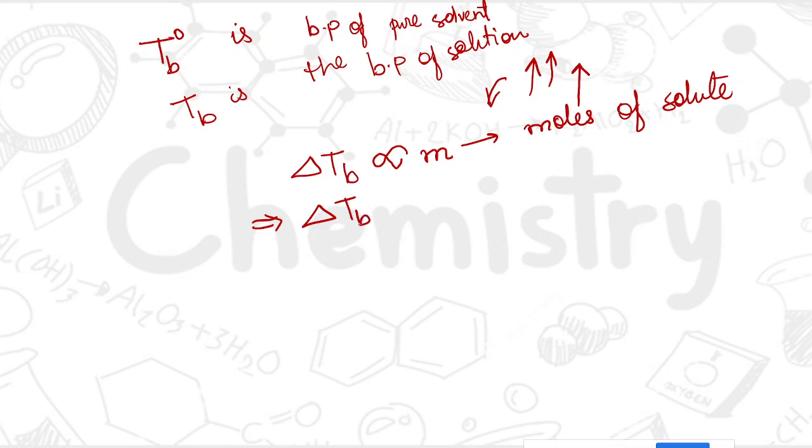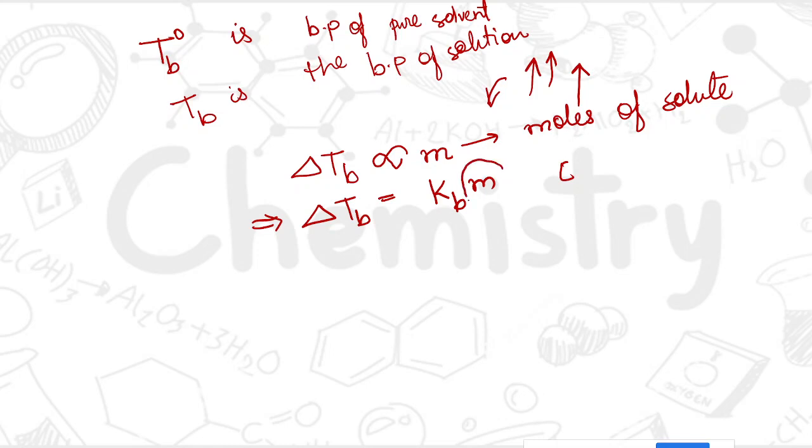So delta TB is equal to KB m. Now what is this KB? This KB is known as the boiling point elevation constant, or elevation constant, or in some other words the ebullioscopic constant, something with E you can find in your book. So this is that constant here, KB.